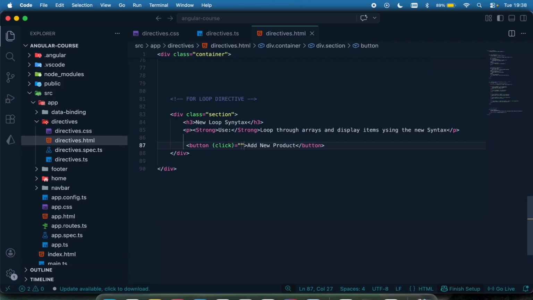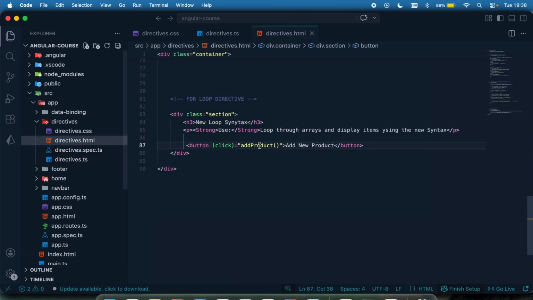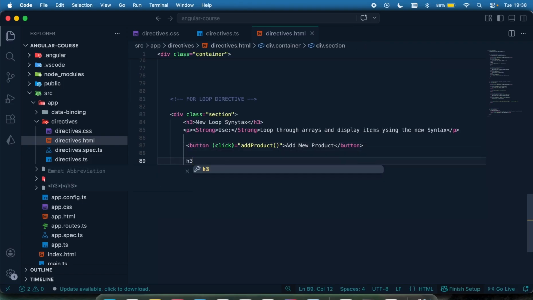So if the button is clicked, I want to say addProduct like that, which is going to call this addProduct function. When you click on that, it's going to call that to add a new dummy product.